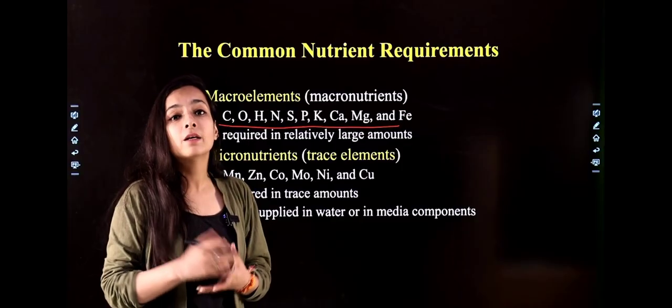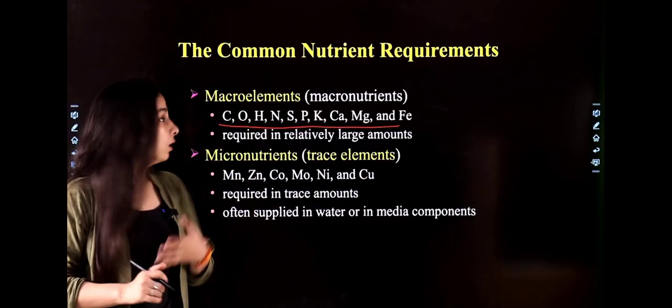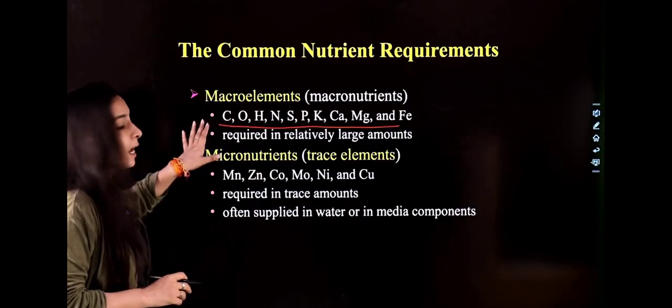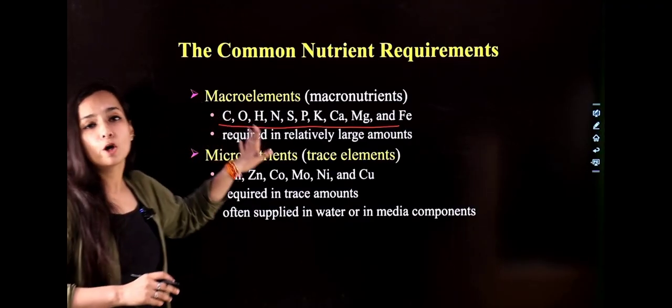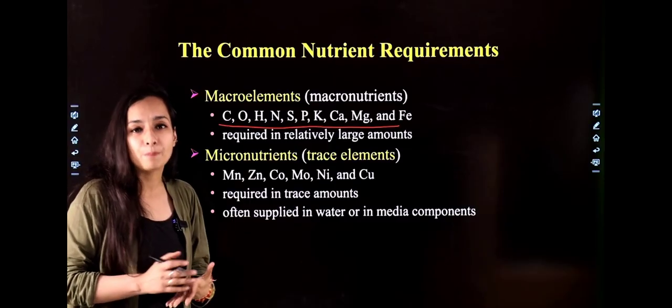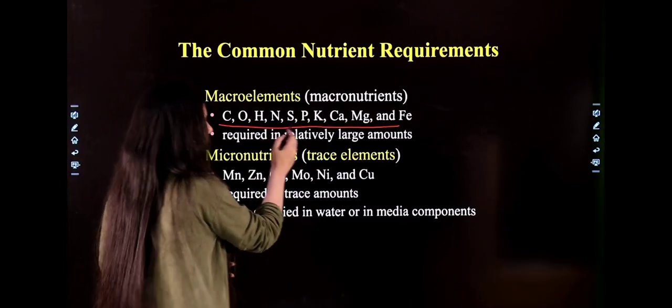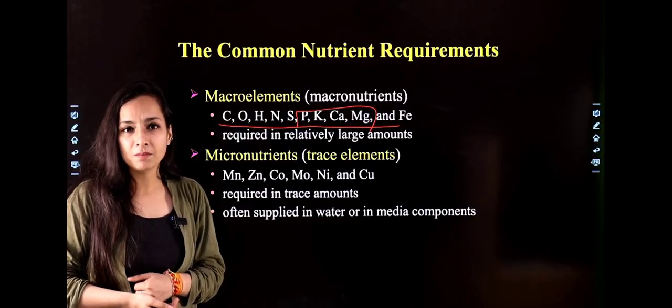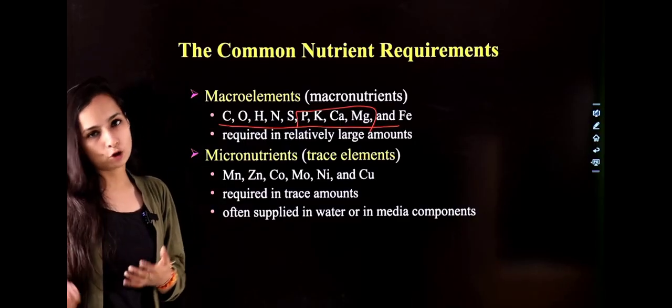All the function and energy in the body is synthesized by macromolecules. So these elements help in formation of your carbohydrates, lipids, fats, and the other remaining elements help in the formation of enzymes and act as a part of enzymes.